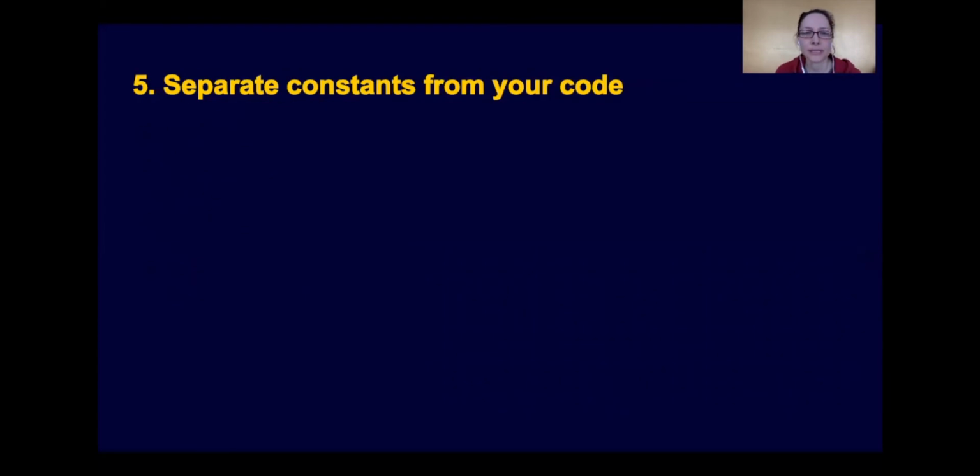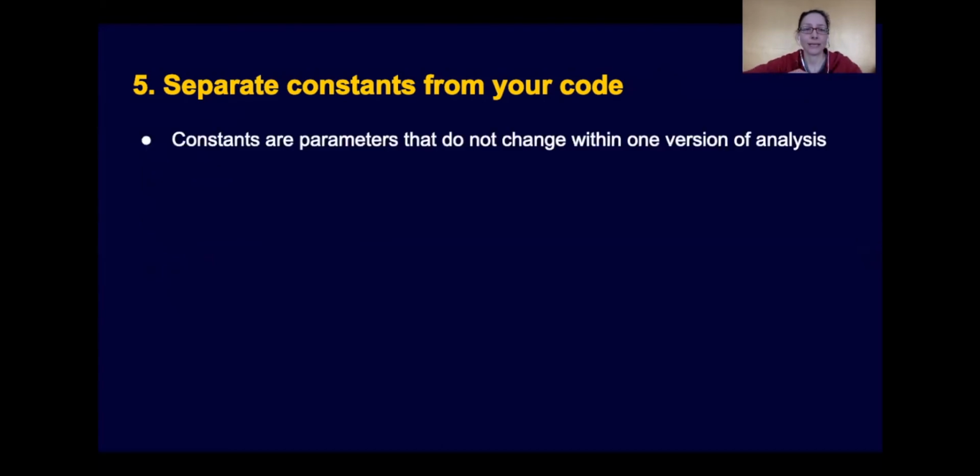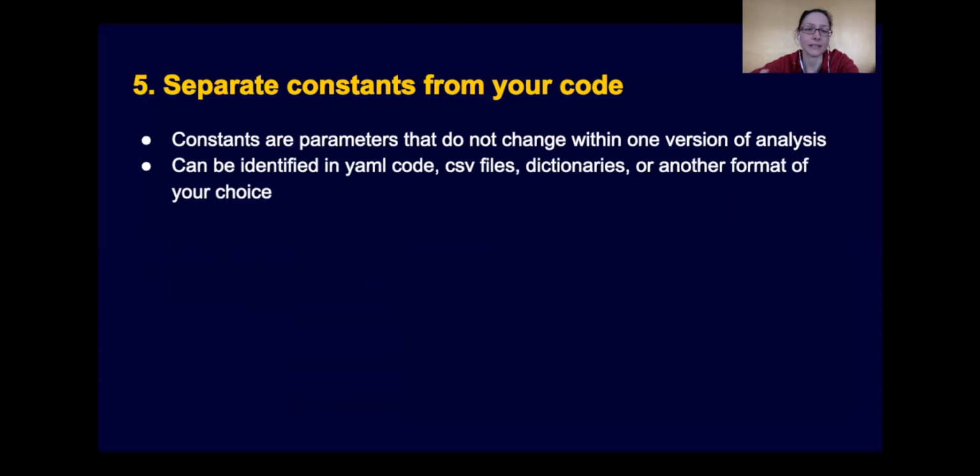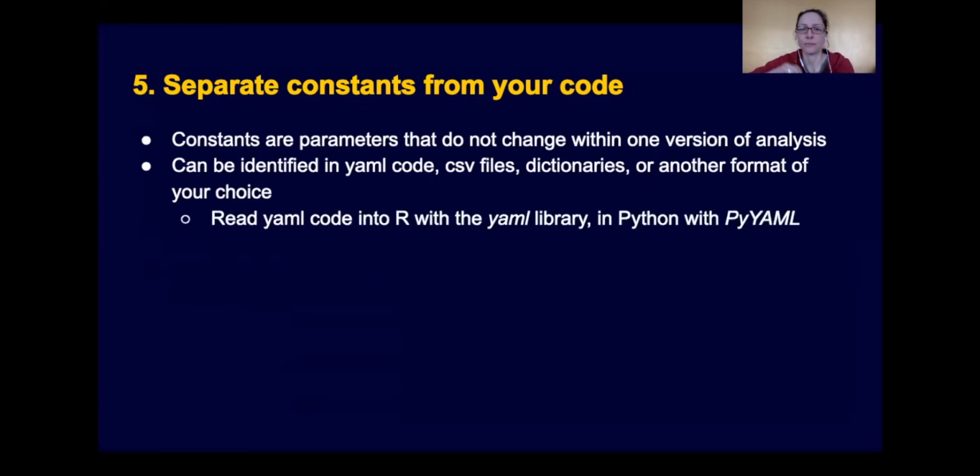Another principle in reproducible data processing is separating constants from your code. In this case, what do I mean by constants? When I talk about constants, I mean parameters that do not change within one version of the analysis. These can be identified, for example, in YAML code or in CSV files, in dictionaries, or another format of your choice. You can also use specific libraries to read some of those files.